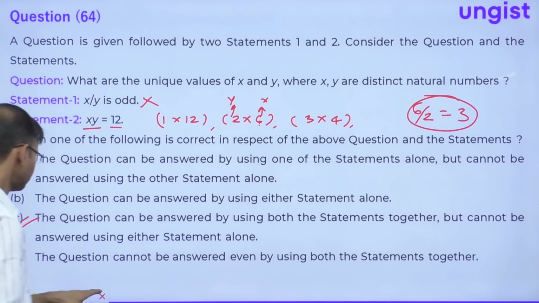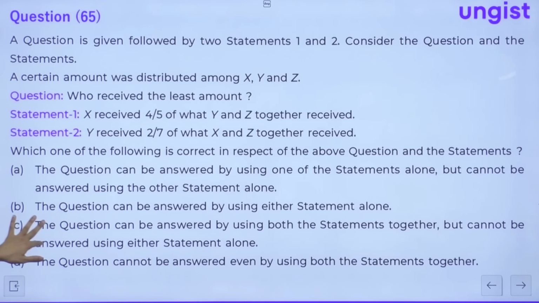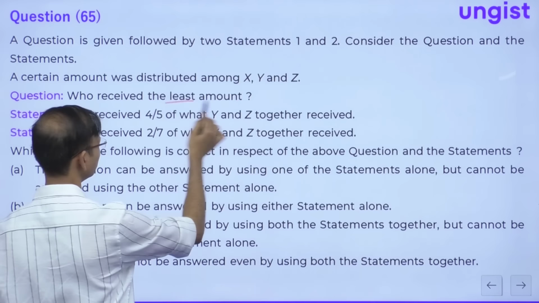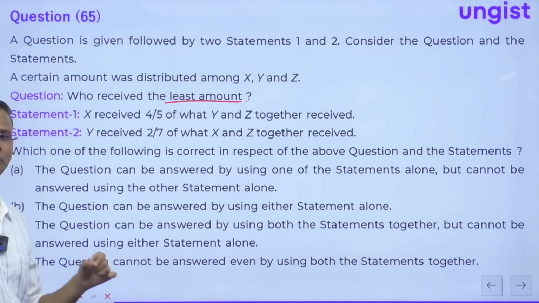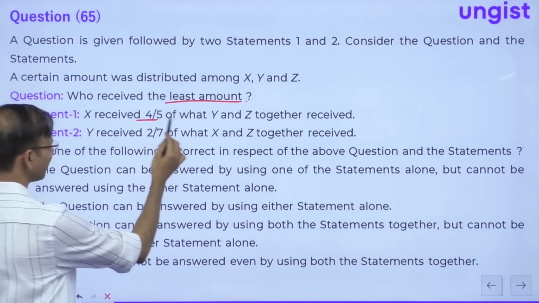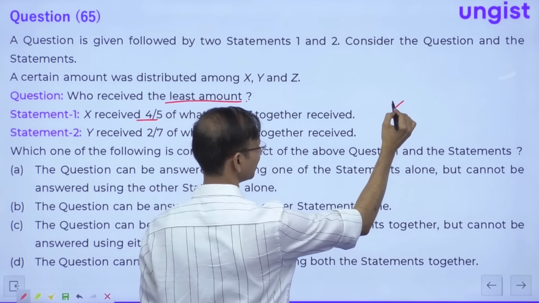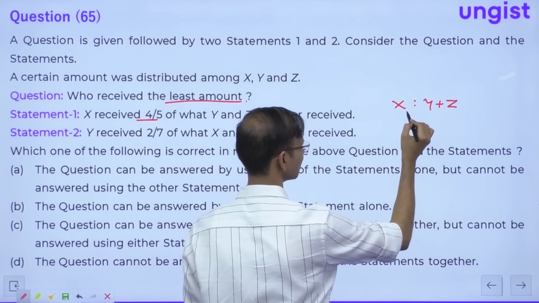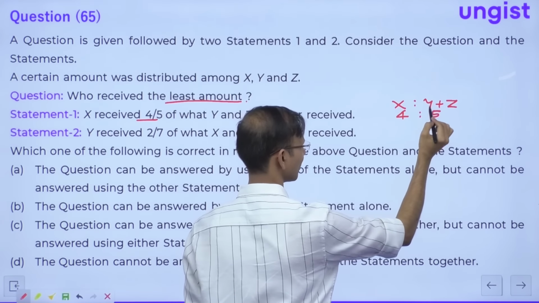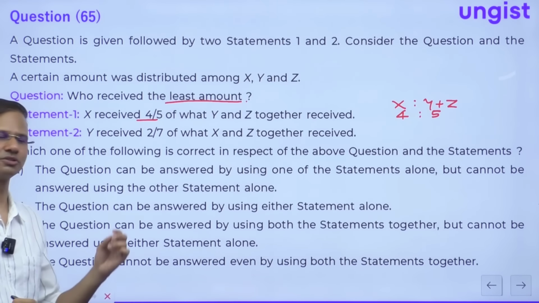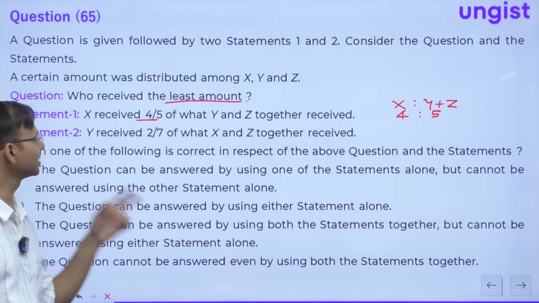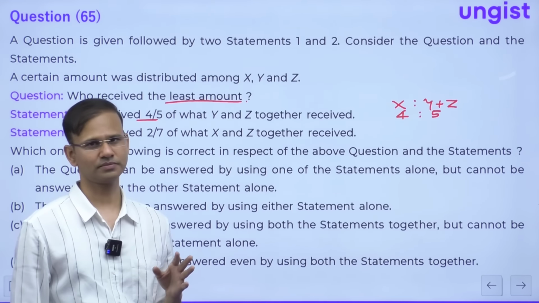Let's move to the next question. Question number 65 is saying a certain amount was distributed among x, y, z. Question is, who received the least amount? Okay. x received 4 by 5 of what y and z together received. So x is to y plus z is equal to 4 by 5. Alright everyone, so x is to y plus z is equal to 4 is to 5, right? So from statement number 1, we cannot say anything, right?